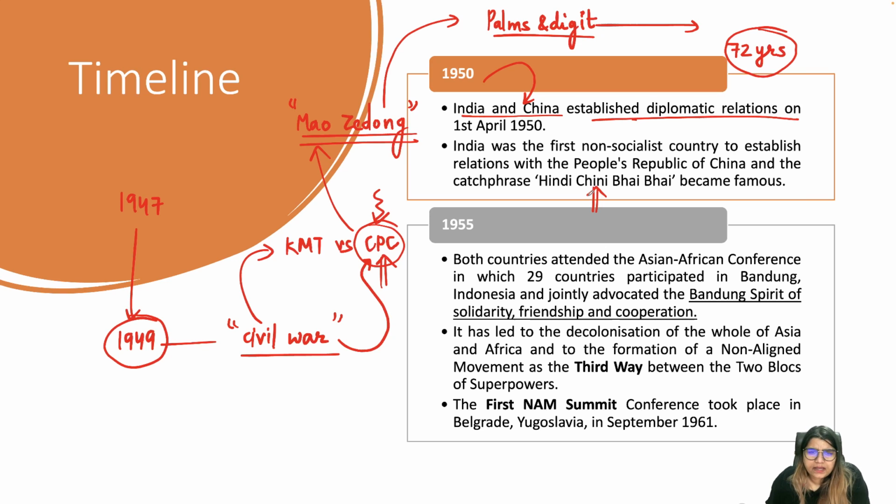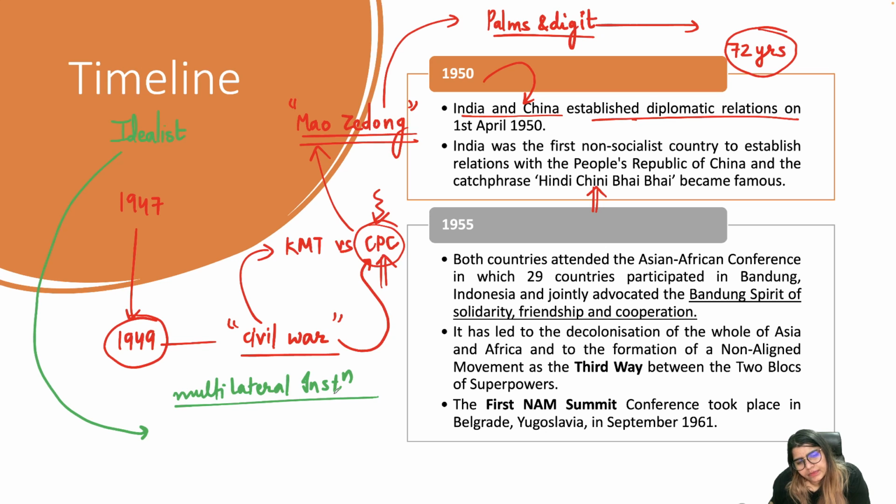Actually, that was the time when we had Nehru as our prime minister, and Nehru was an idealist. Who is an idealist? An idealist is a person who has a lot of faith in multilateral institutions, and on top of it, believes in cooperation with other countries, with other states. So Nehru's vision was taking India to a global level.